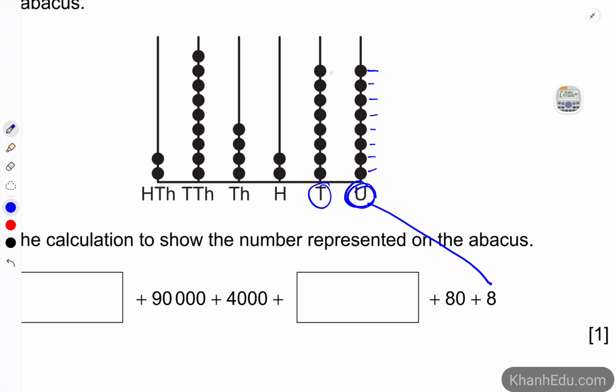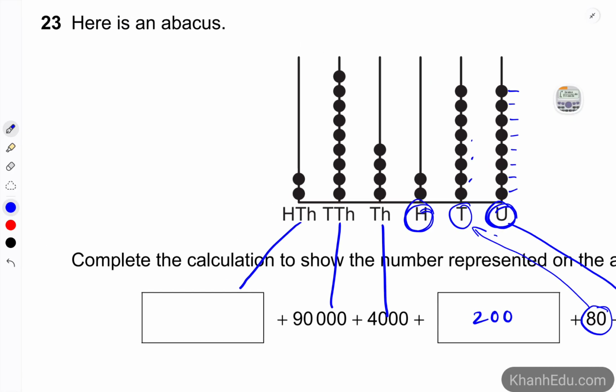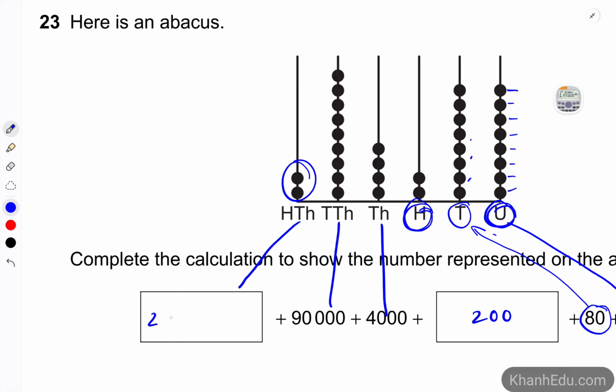We also have 8 balls in this position, but the equivalent is 80 because they are standing in the tens place. Similarly, this one is hundreds, and we have 2, so 200s. Then 1,000, 10,000, 100,000. So number 2, 200,000.